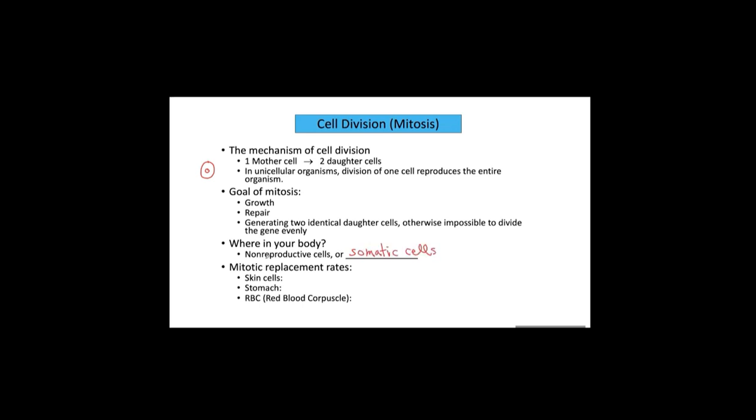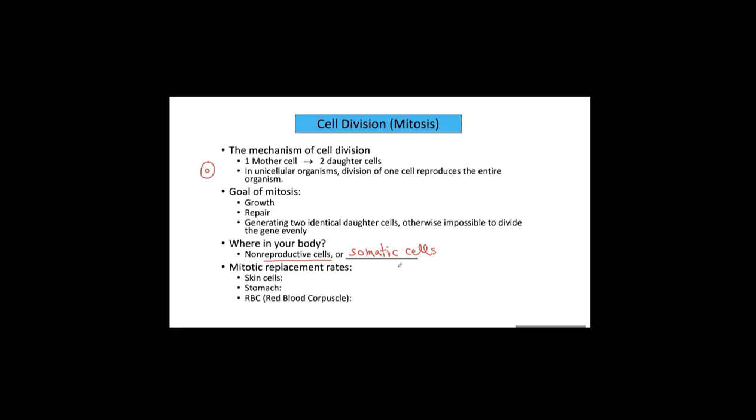So there's another type of cell called reproductive cells. As I said, reproduction is different. Reproductive cells undergo a different type of cell division, which is called meiosis. Except those reproductive cells, the rest, which we call non-reproductive cells or somatic cells, undergo mitosis.